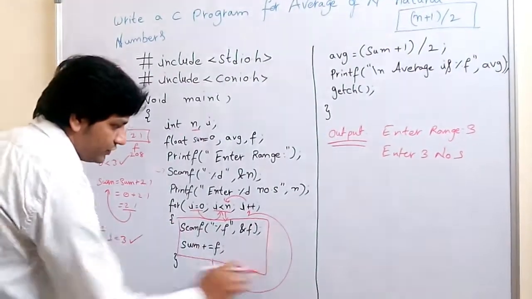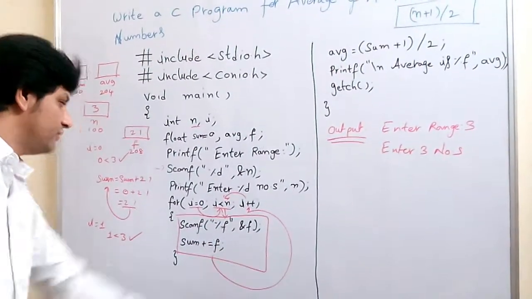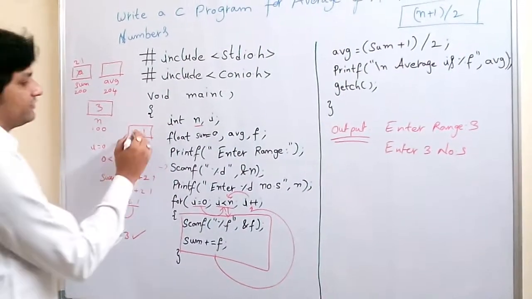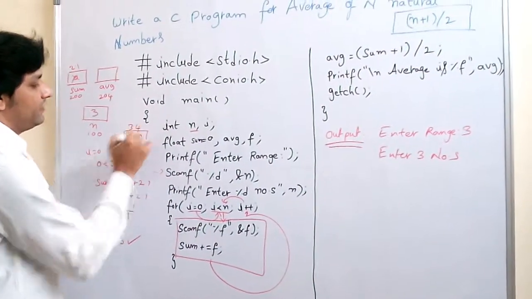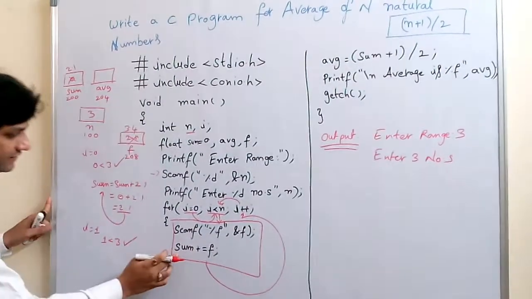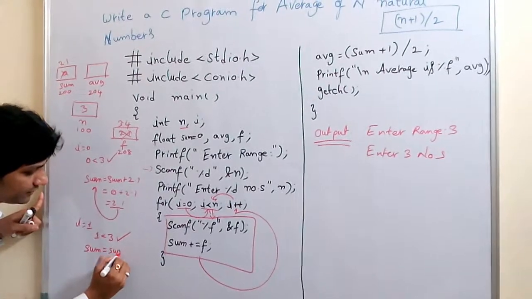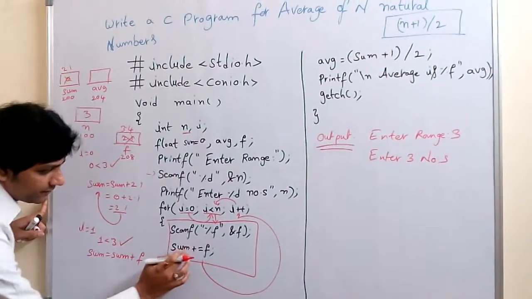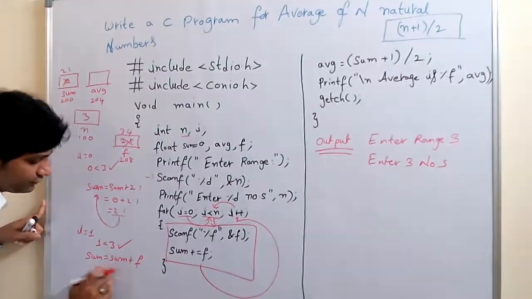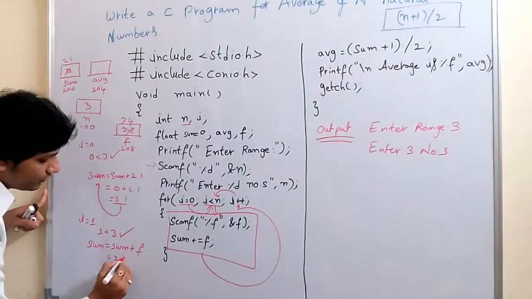So once again it is going to execute these statements: enter the fraction value. I enter some fraction value like 3.4. Once again the statement sum equals sum plus f is performed. What does sum contain? 2.1.